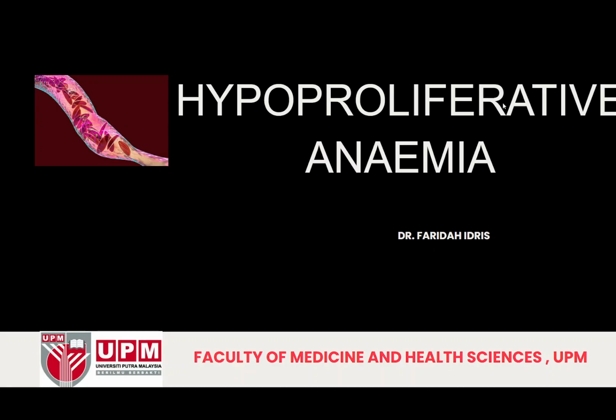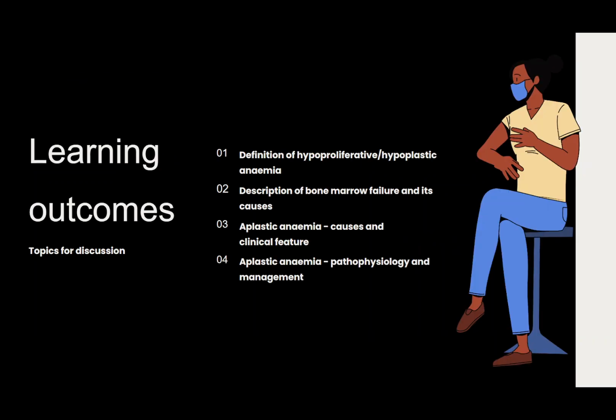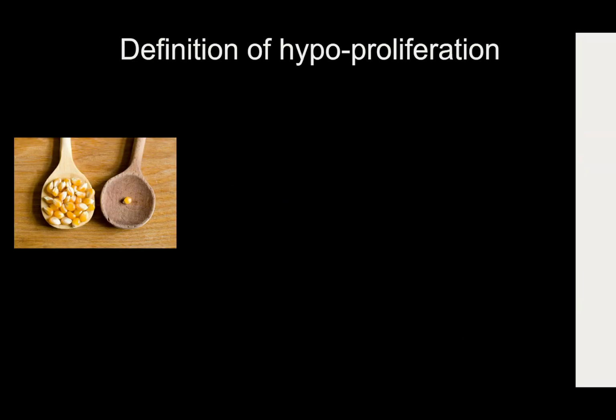So this time I will be discussing hypoproliferative anemia, and this topic will be divided into a few short recorded sessions. So these are the learning outcomes. We want to know the definition of hypoproliferative anemia and about bone marrow failure, aplastic anemia, in terms of causes, clinical features, pathophysiology and also management.